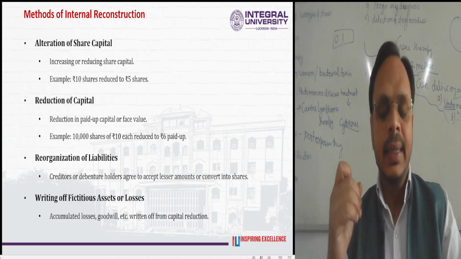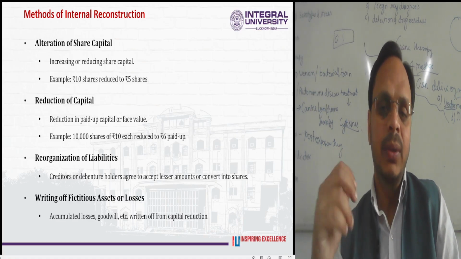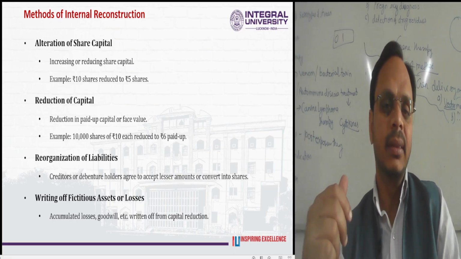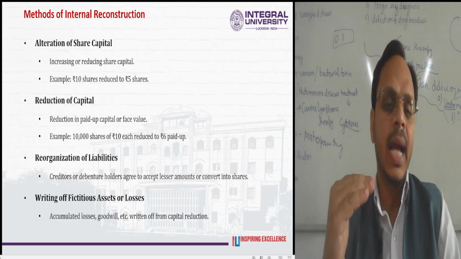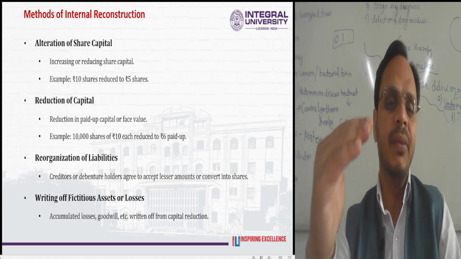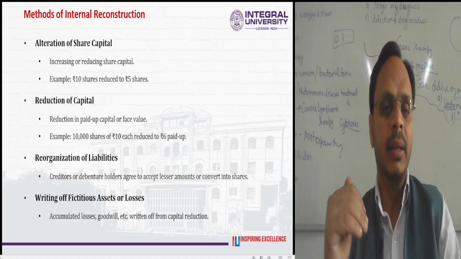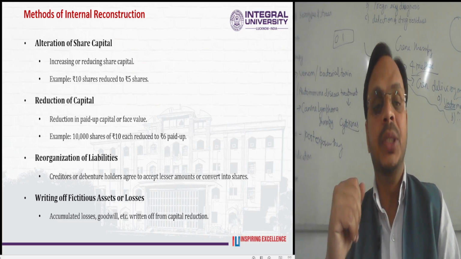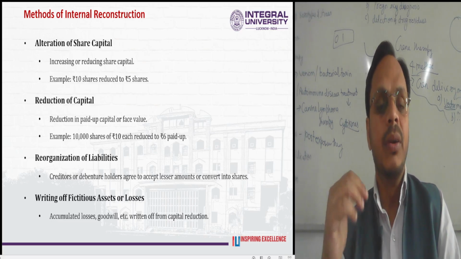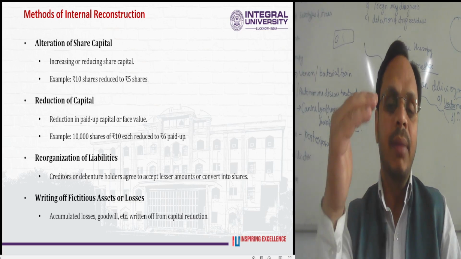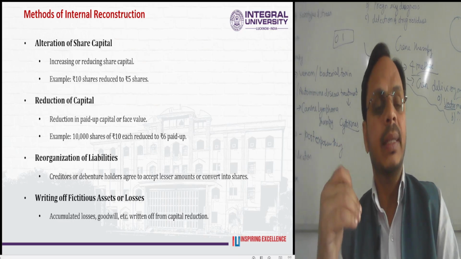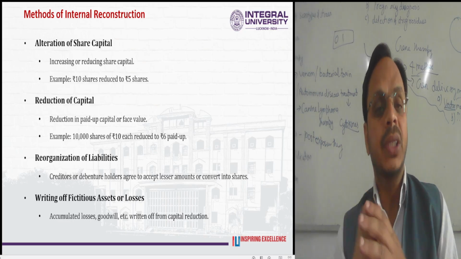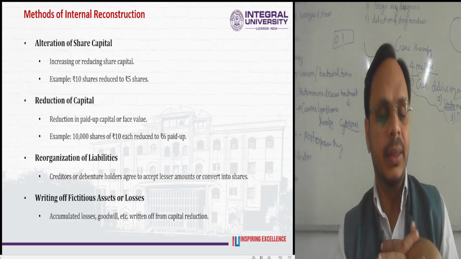Alteration means we are going to change the face value, the nominal value of the share, by way of increasing or decreasing. For example, a 10 rupee share is reduced to 5 rupees. It is an example of the alteration of share capital in internal reconstruction.